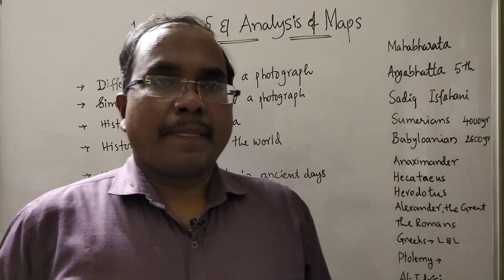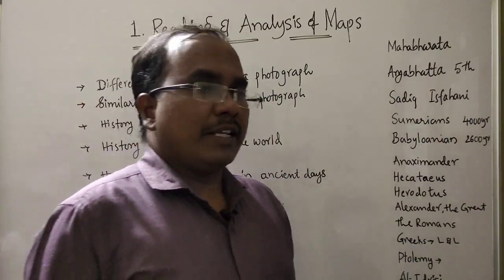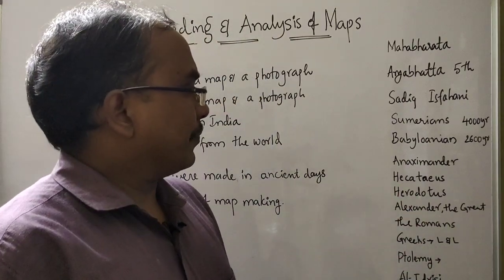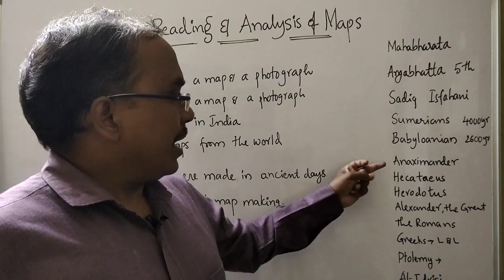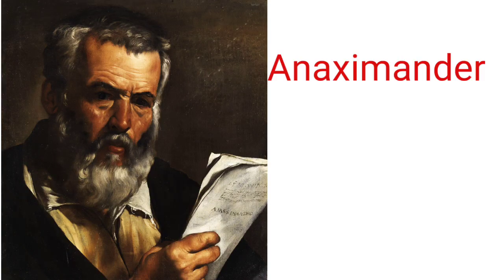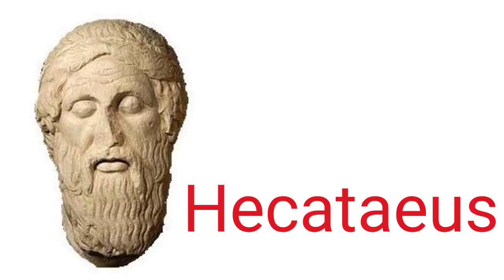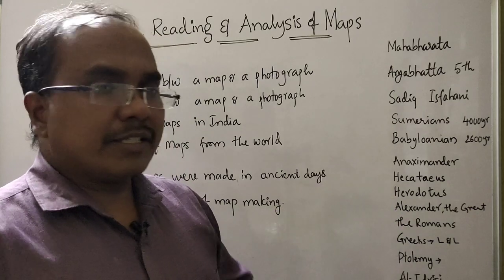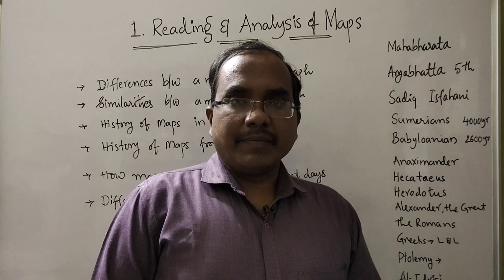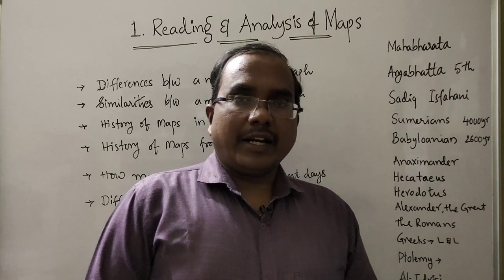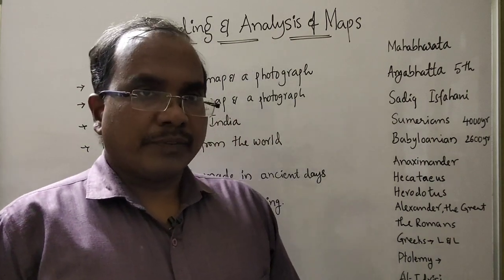After this, we learn about the Greek cartographers or geographers, map makers, Anaximander, Hecataeus and Herodotus. These are the three people from Greece. They prepared wonderful maps, but they are not available to us now.